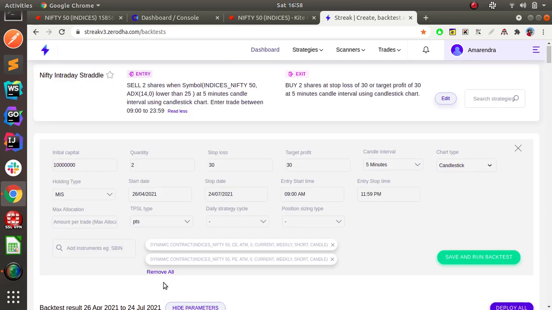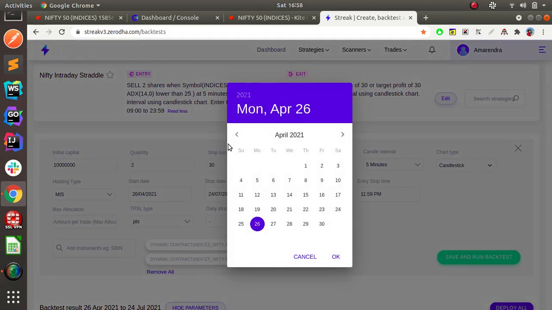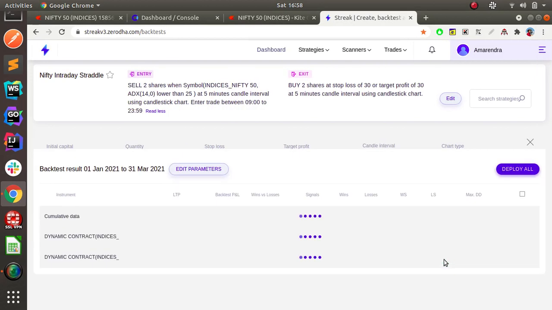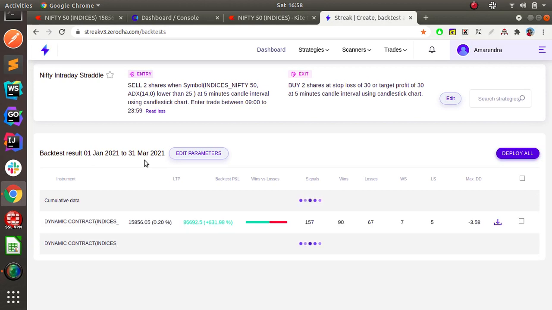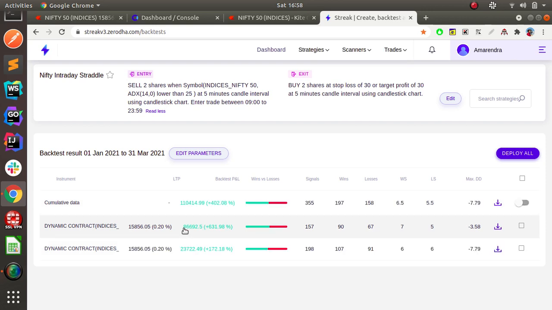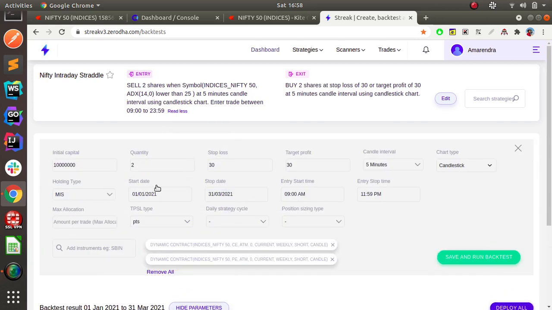So let us backtest for more months to get more confidence. So let us backtest from January 1st to 31st March. Same strategy. 86,000 in calls is the profit. 23,000 in puts, total above 1 lakh. Let's backtest more.